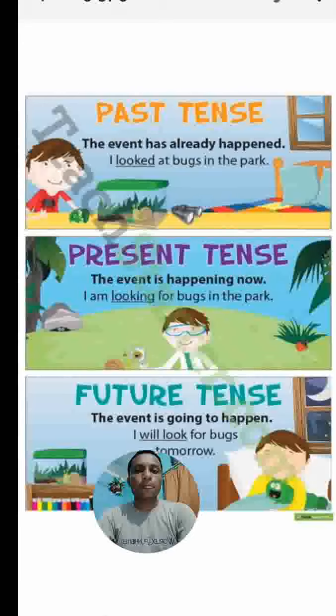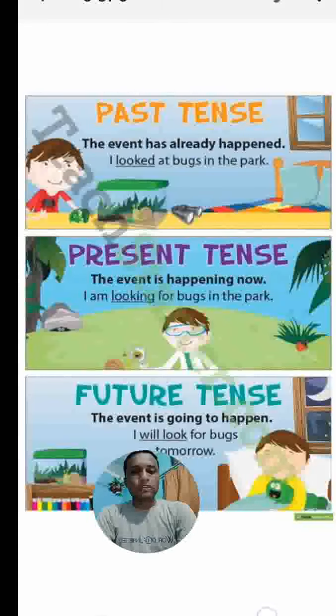Past tense example: I looked at bugs in the park. The event already happened. I'm looking for bugs in the park. Present tense, the event is happening now. I will look for bugs tomorrow. Future tense, the event is going to happen.